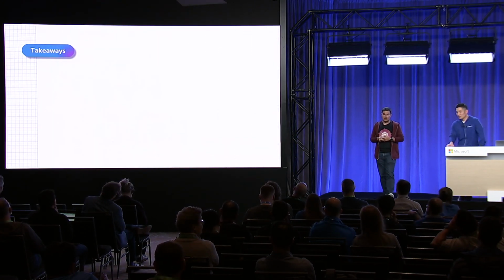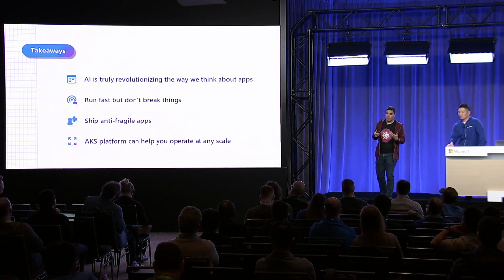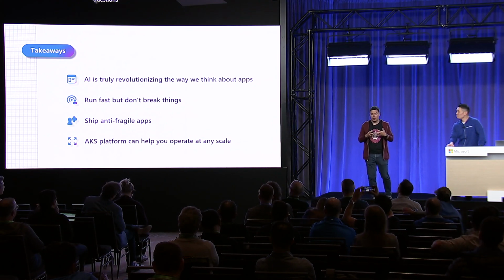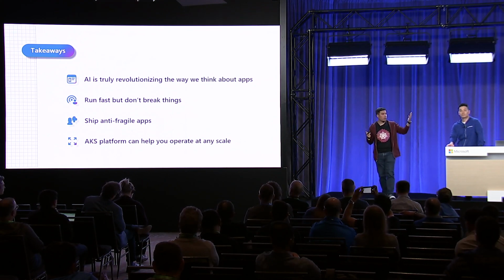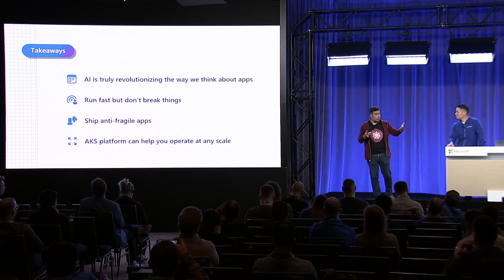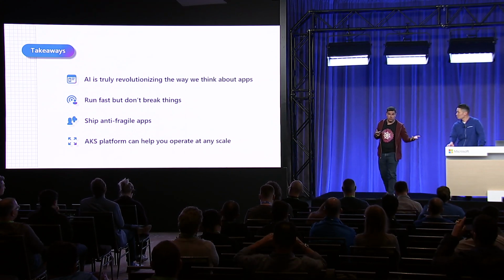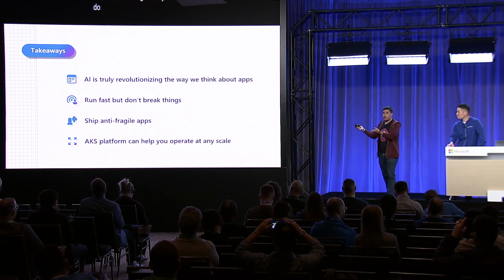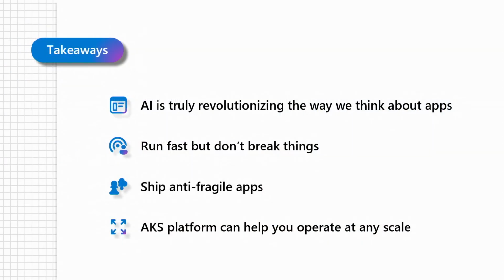So really quickly, the takeaways from us here is that AI is revolutionizing the way that we do everything, the way that we develop, the way that we provide information and services to our users and customers, and the way that we get our day-to-day tasks done. We really want to make sure that we run fast but don't break things. And in order to do that, we definitely want to have anti-fragile apps. If you don't know the concept of anti-fragility, it's a great book about it. You can check it out, definitely recommend it.